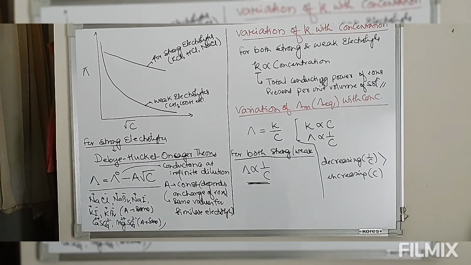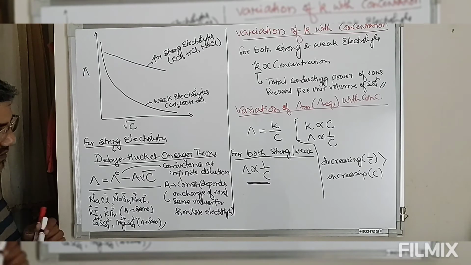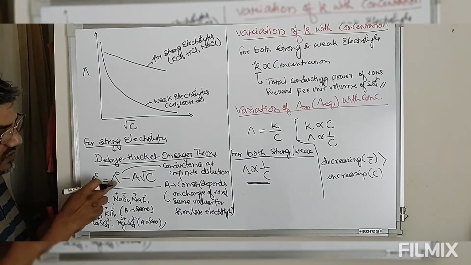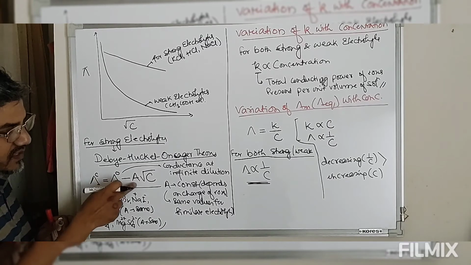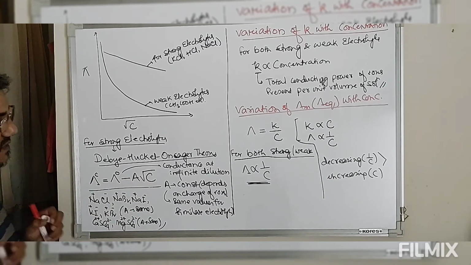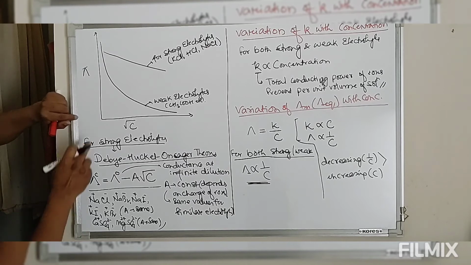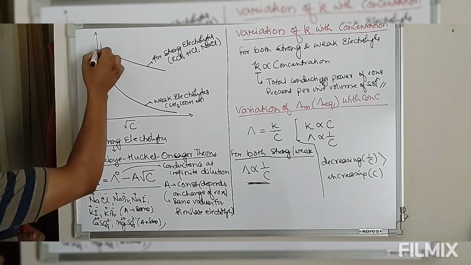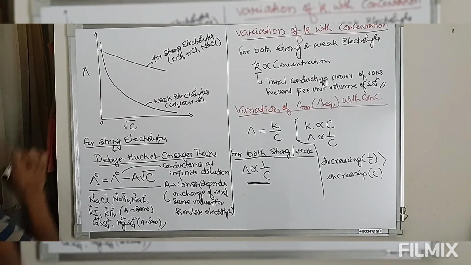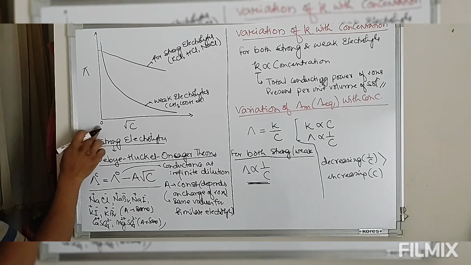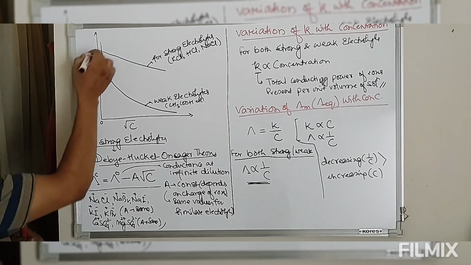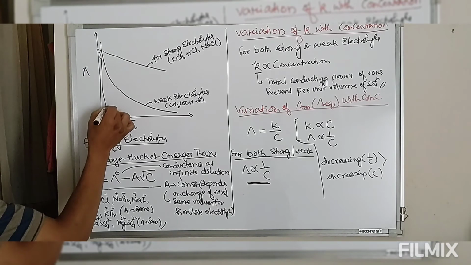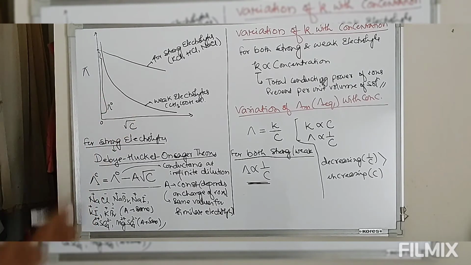So if you look at this, conductance of a given solution at a given concentration is equal to the infinite dilution value minus A into root C. So look at this. When infinitely dilute, this is 0. So at infinite dilution, extrapolation of the graph, this method, gives the y-axis value. So this value is what we call lambda naught.